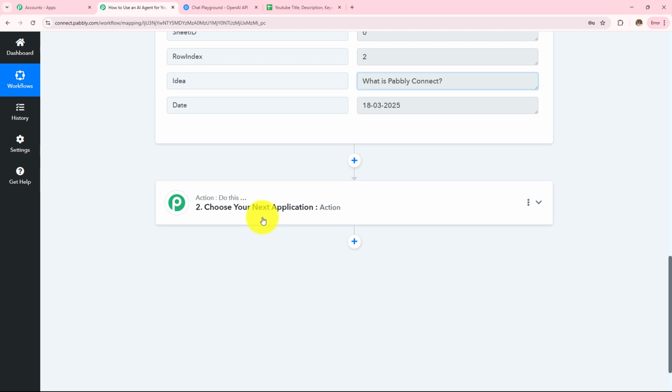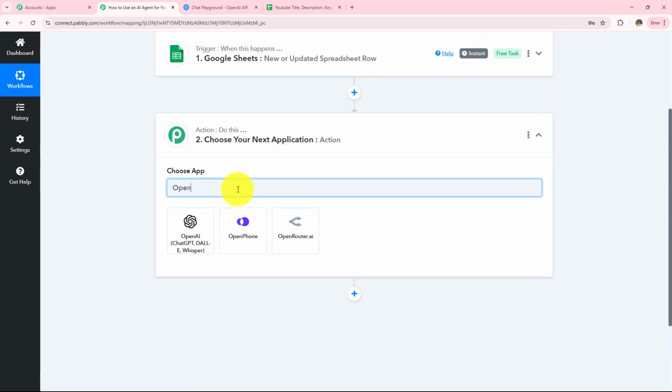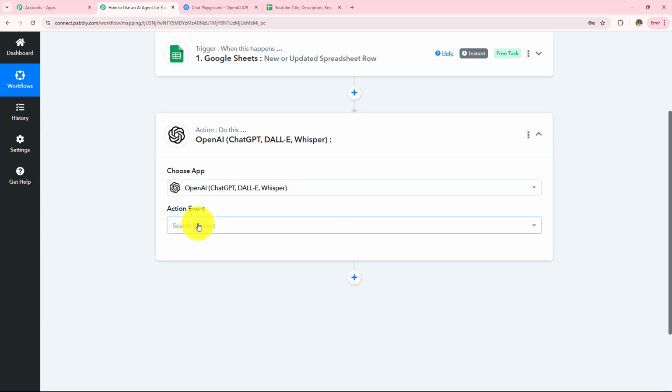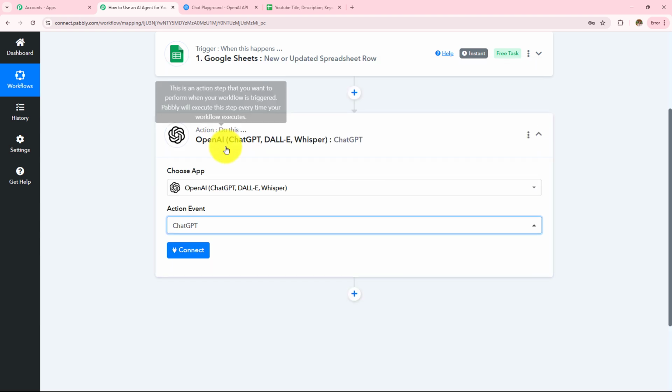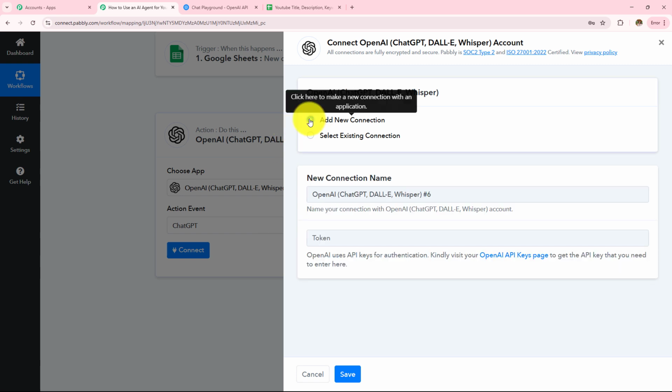So what I'm going to do in my action step, I'm going to take OpenAI, the AI agent which I'm using in this workflow, and then in my action event, I'm going to take this ChatGPT and then click on this connect. So if you have an existing connection, click on the save. If you don't have one, click on this add new connection.